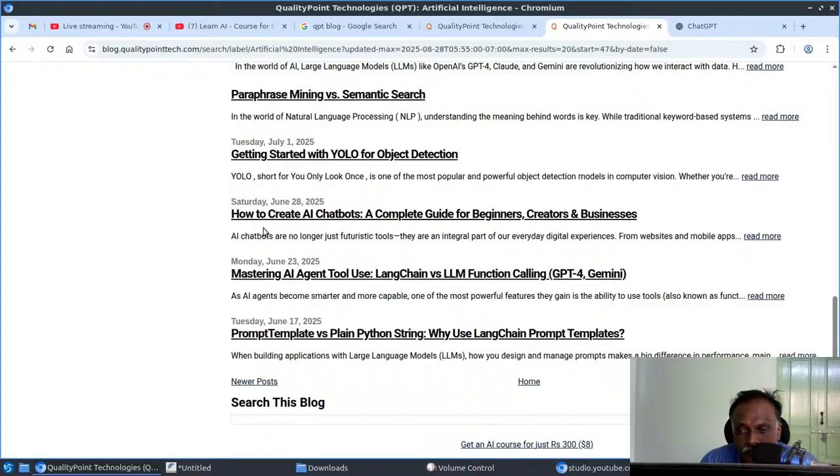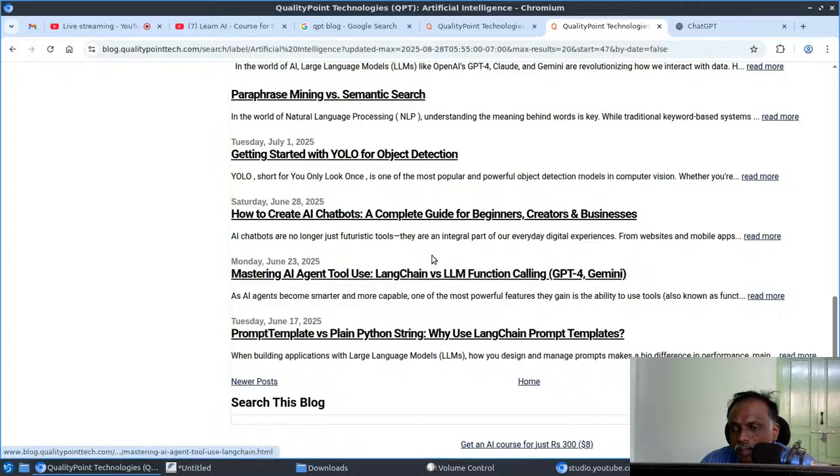This is all about creating AI chatbots. This one is about LangChain versus LLM function calling. Normally everyone has that kind of question: how tool usage works in LangChain versus direct LLM function calling. If you have that question in your mind, you can click that.